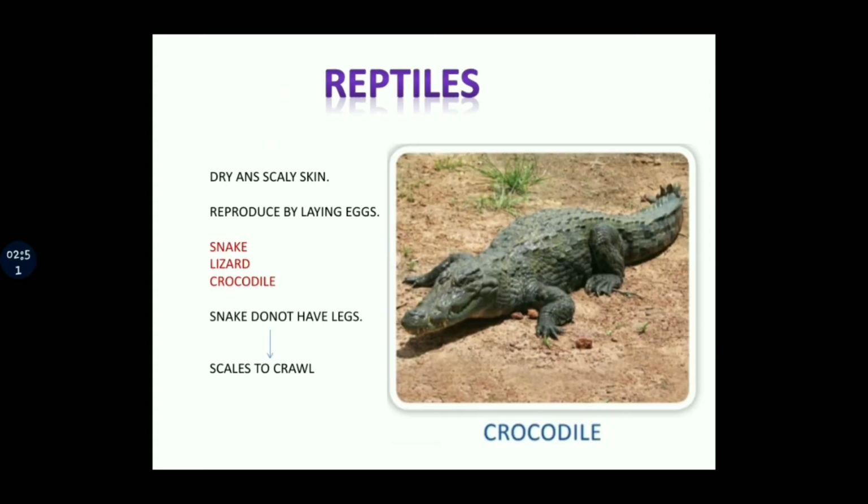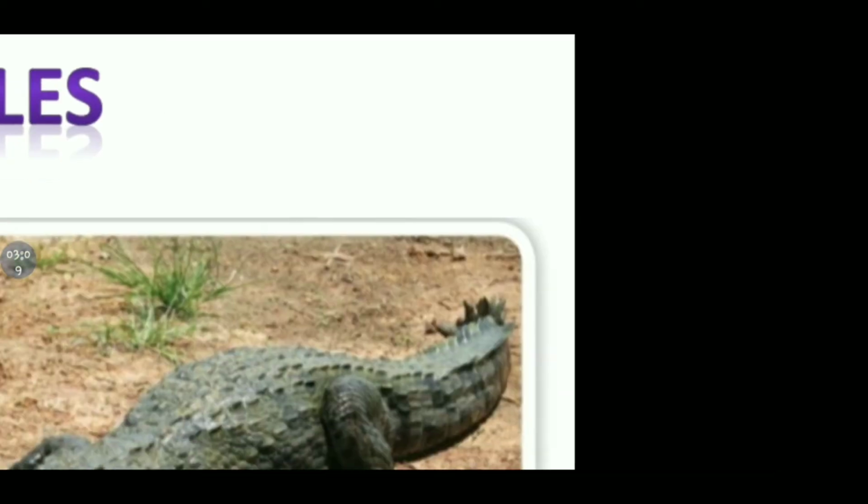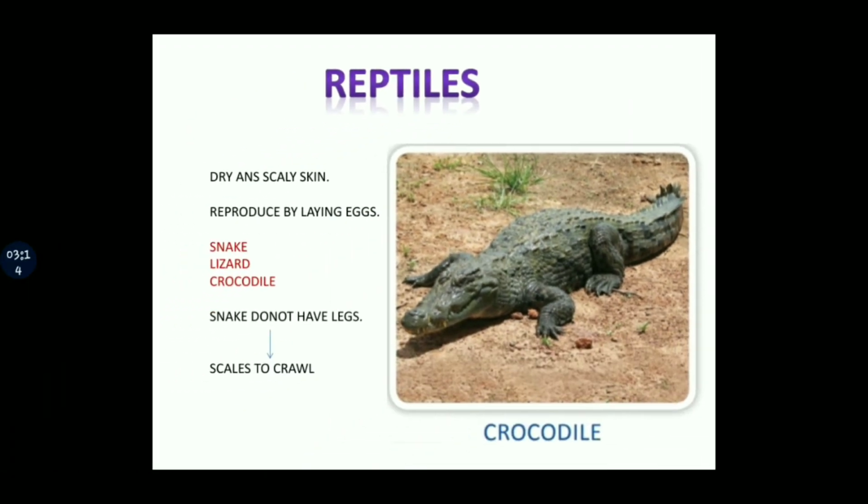Next is reptiles. Reptiles have dry and scaly skin. You can see this. In this picture, you can easily see the scales on the skin of a crocodile. So all the reptiles have dry and scaly skin, with scales on their body. Reptiles reproduce by laying eggs.